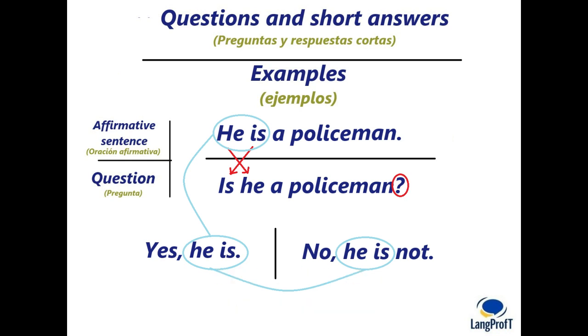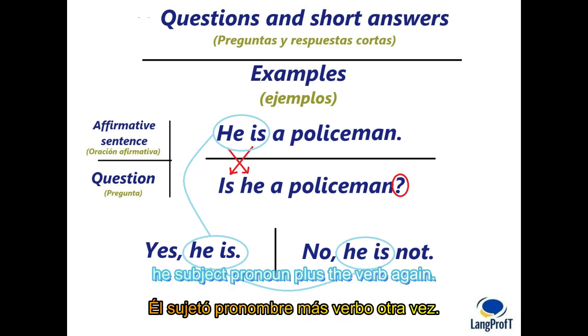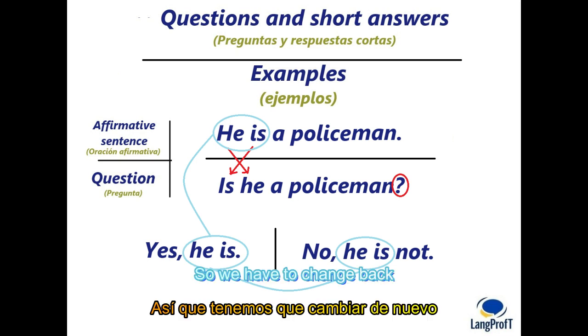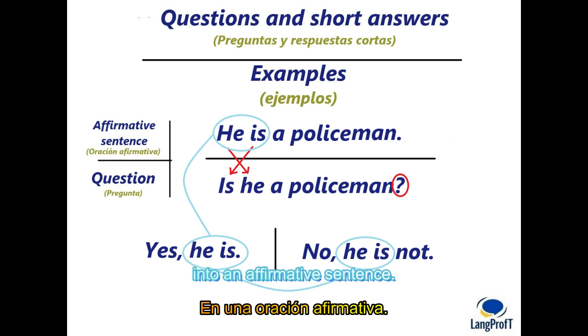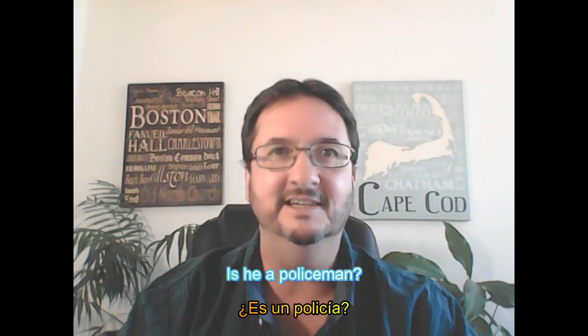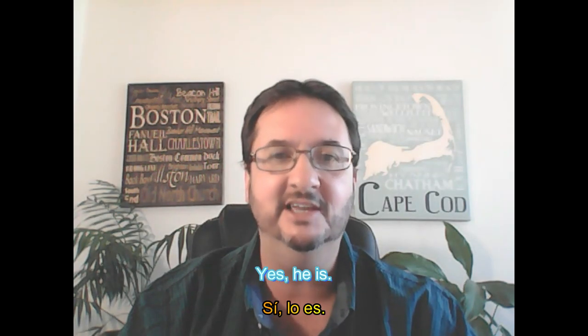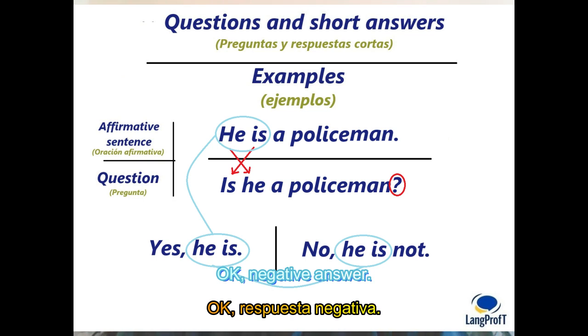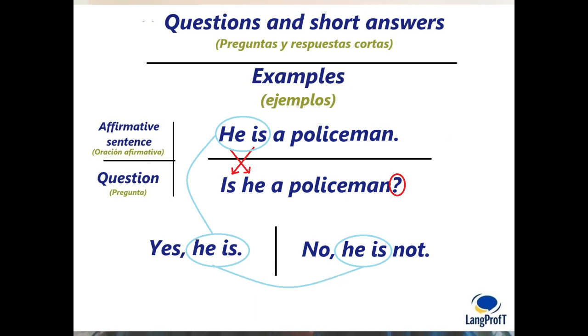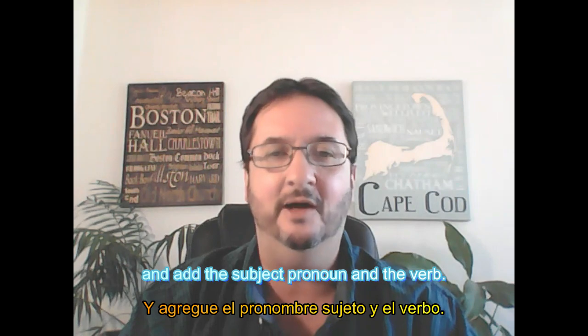Look at the answer. Yes, he, subject pronoun plus the verb again. So we have to change back into an affirmative sentence. Is he a policeman? Yes, he is. Negative answer. Is he a policeman? No, he is not. Again, we have to add the subject pronoun and the verb.